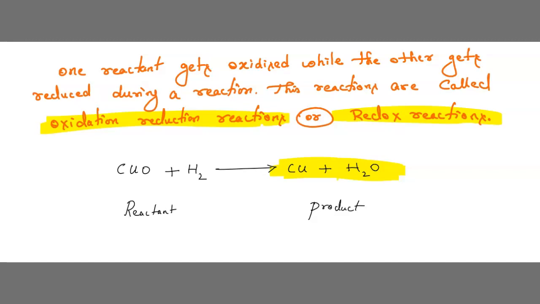First we have CuO on the reactant side. When it goes to the product side, it becomes only Cu. It means it is losing oxygen.